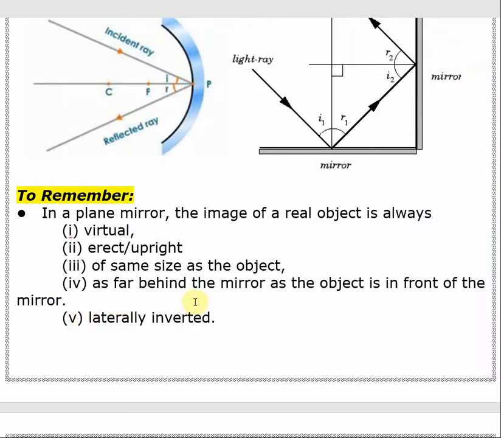And laterally inverted. Laterally inverted means that we already know that if we stand in front of a mirror, then our right hand feels like left hand. If we look into the mirror and see ourselves, it feels like the right hand has become the left hand and the left hand has become the right hand. So, this flip of the image, which is felt in the image formation for a plane mirror, is called laterally inverted.